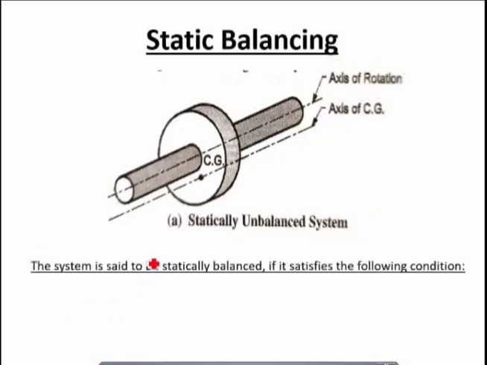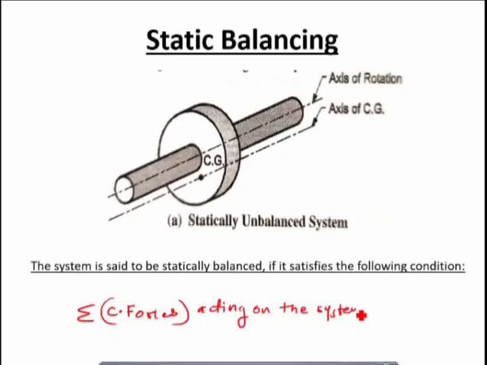Mathematically, the system is said to be statically balanced if it satisfies the following condition: the summation of dynamic forces, that is, the summation of centrifugal forces acting on the system, whether Fc1, Fc2, Fc3, Fc4 depending upon the number of masses, should be equal to 0.